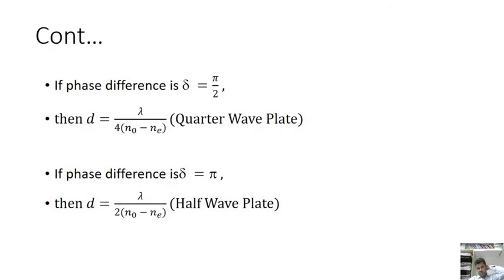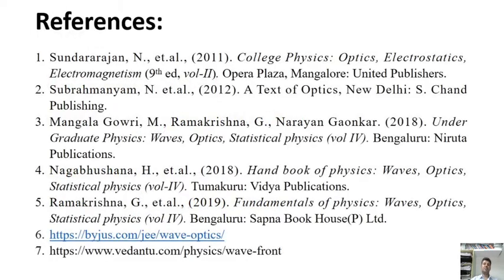Continuing, if the phase difference delta is pi by 2, then d is equal to lambda by 4 times (n naught minus ne) for a quarter wave plate. If the phase difference delta is equal to pi, then d is equal to lambda by 2 times (n naught minus ne) for a half wave plate. In the quarter wave plate it is by 4, in the half wave plate it is by 2. Knowing this concept, we get the values for the half wave plate and also the quarter wave plate.